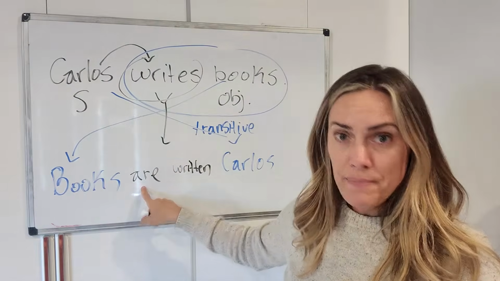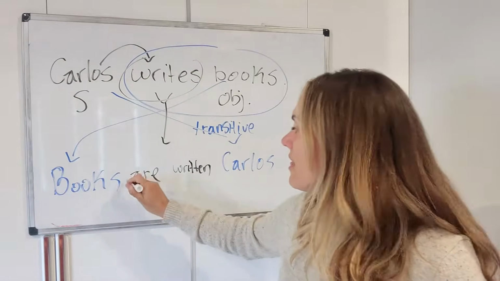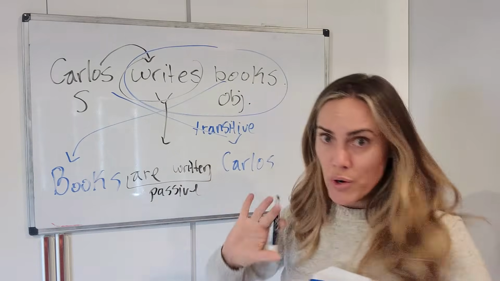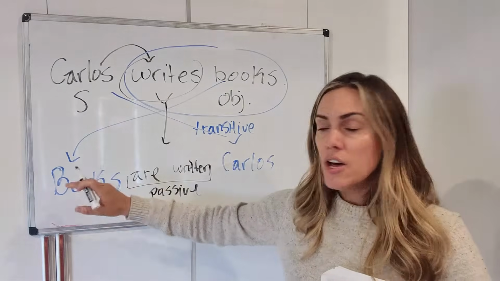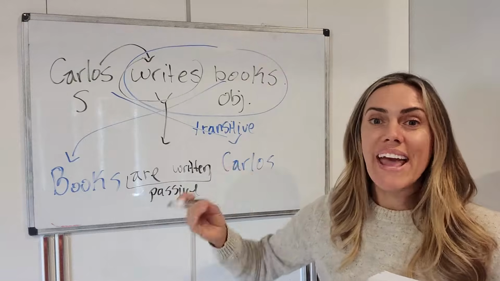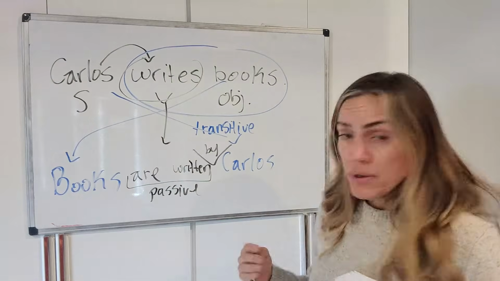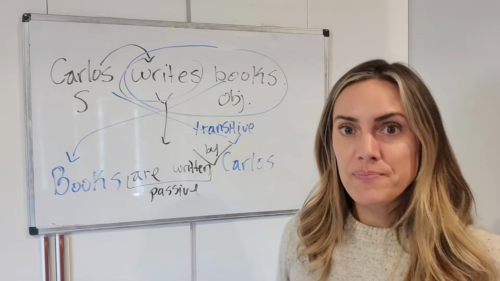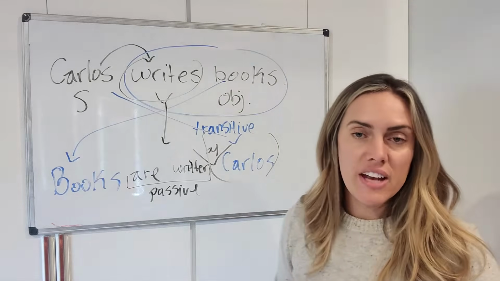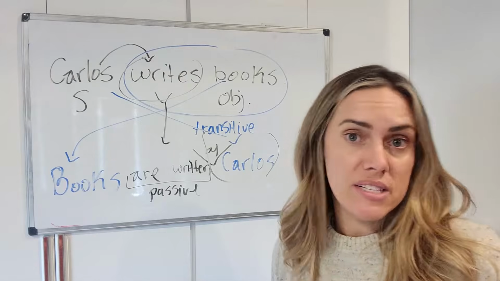So here's the be. Here's the past participle. This is the passive. We're not done. Now we have books are written. Carlos? No. Now we can add that by word. Books are written by Carlos. Now remember, you don't have to say by Carlos. It's not necessary. Sometimes you want to keep it, sometimes you don't.